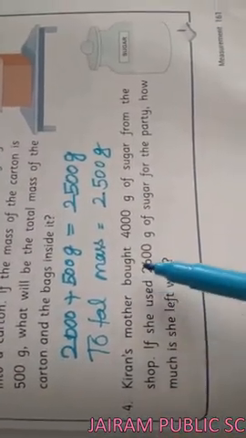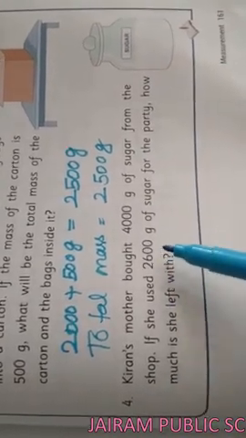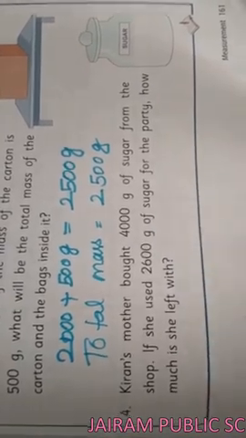Next, fourth question. Kiran's mother bought 400 gram of sugar from the shop. If she used 2600 gram of sugar for the party, how much sugar is she left with?